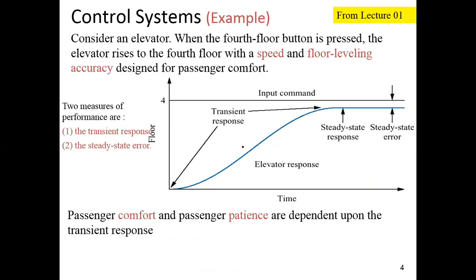When the elevator rises from the ground floor to the 4th floor, its response consists of the transient response, and when it reaches within 98% of the final value, that is 4, we get the steady state response. If any error is present, it is represented as the steady state error.